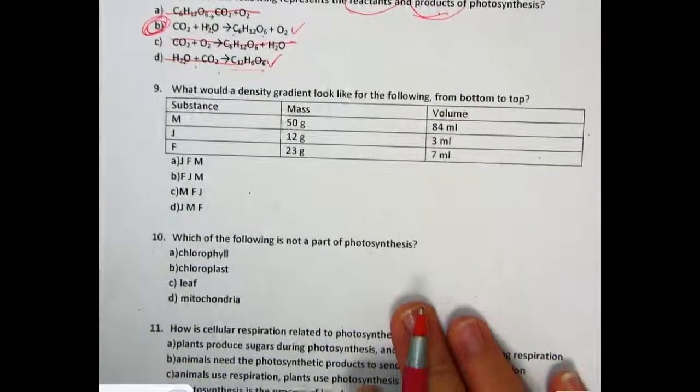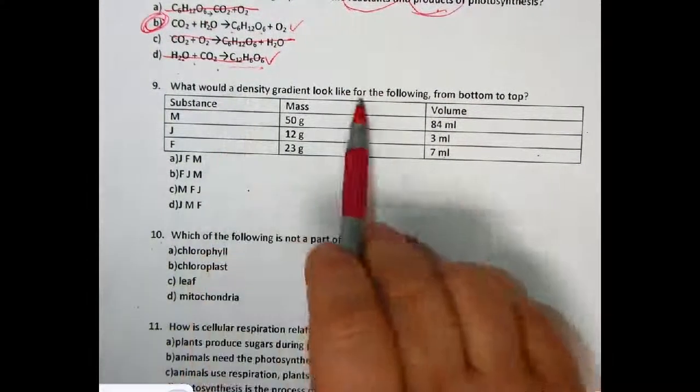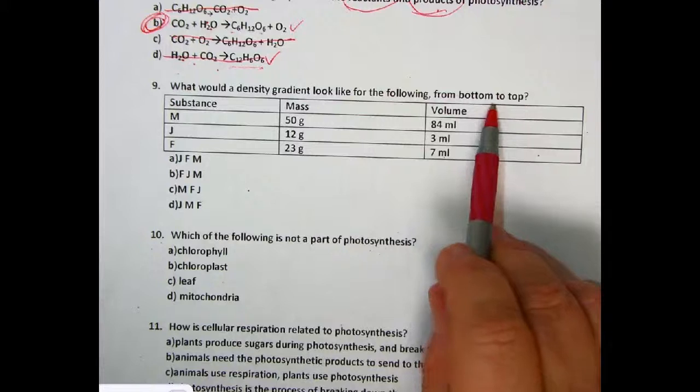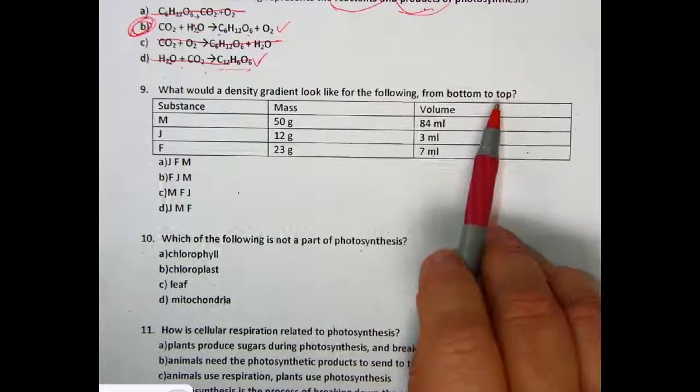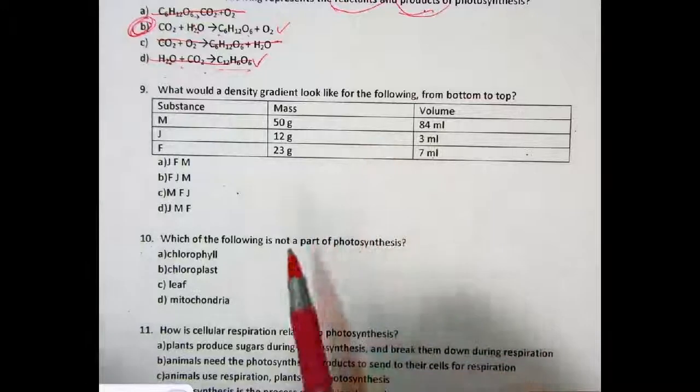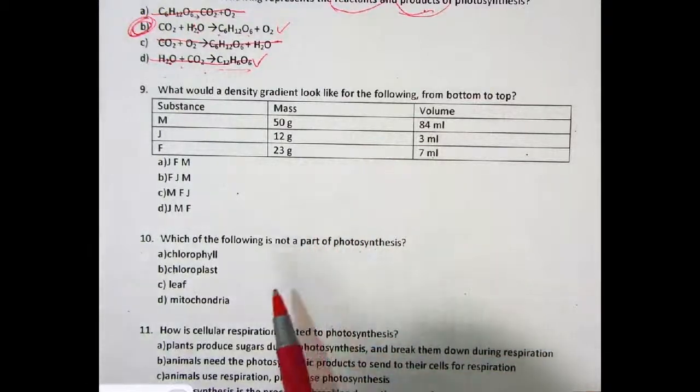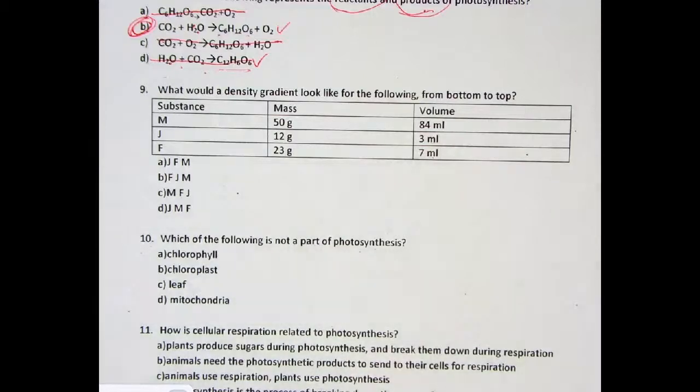What would a density gradient look like for the following, from bottom to top? Okay, so don't forget, we've got to figure out our densities. Okay, so you could just do this visually. If you're not comfortable with that, you can just use a calculator. It's completely up to you. I will provide calculators, or I do provide calculators.